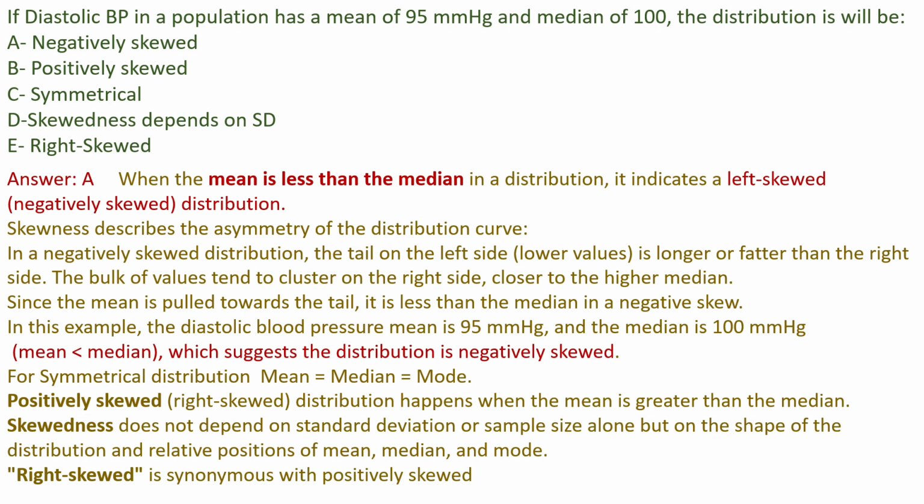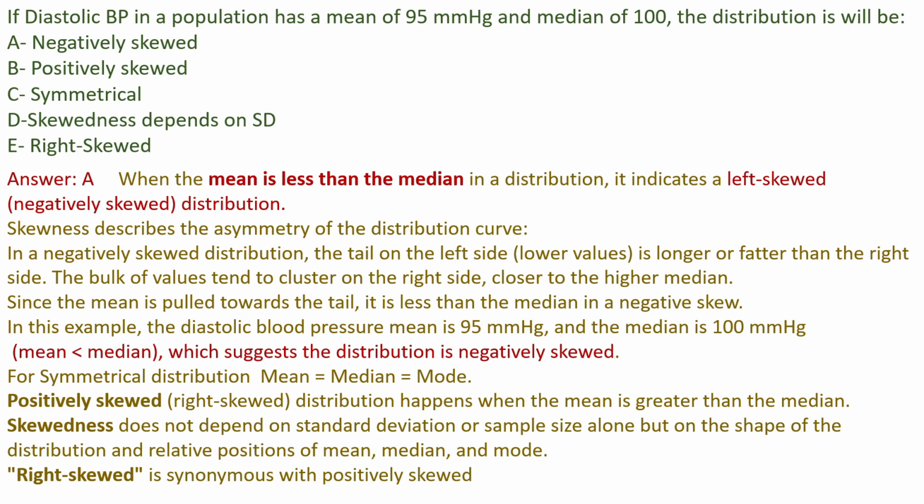When the mean is less than the median in a distribution, it indicates a left-skewed, negatively skewed distribution. Skewness describes the asymmetry of the distribution curve. In a negatively skewed distribution, the tail on the left side, or lower values, is longer or fatter than the right side. The bulk of values tend to cluster on the right side, closer to the higher median. Since the mean is pulled towards the tail, it is less than the median in a negative skew. In this example, the diastolic blood pressure mean is 95 millimeters of mercury, and the median is 100 millimeters of mercury, which is mean less than median, which suggests the distribution is negatively skewed.